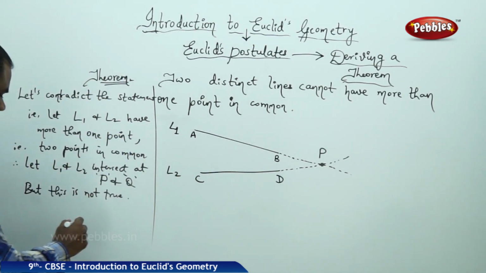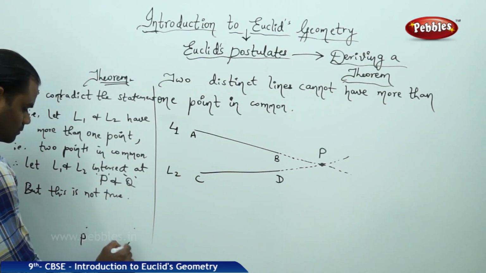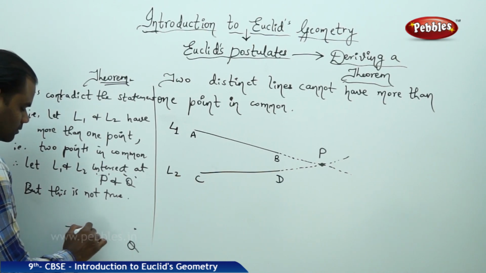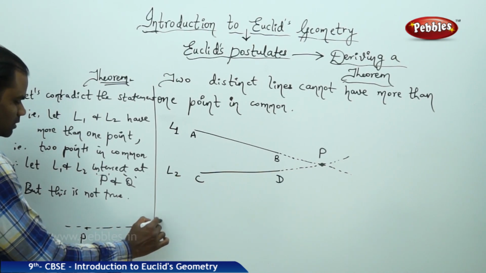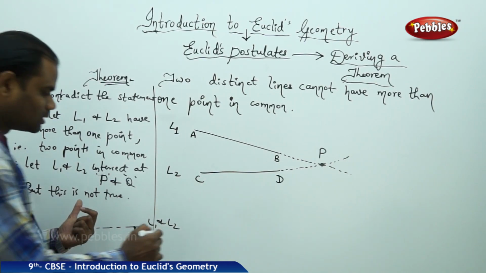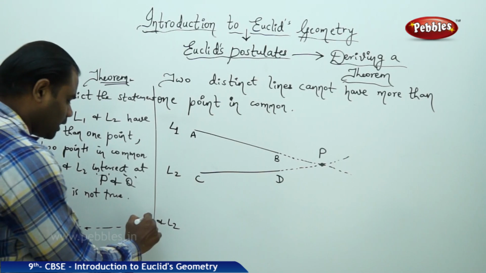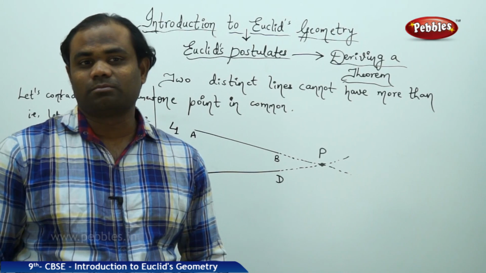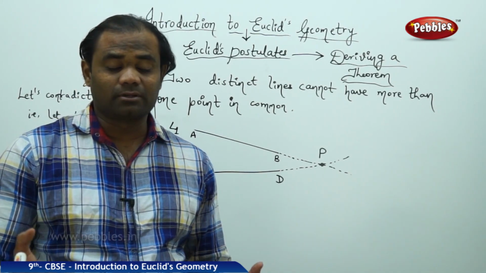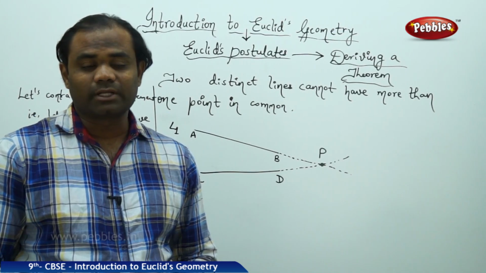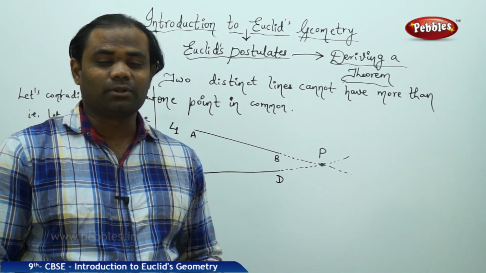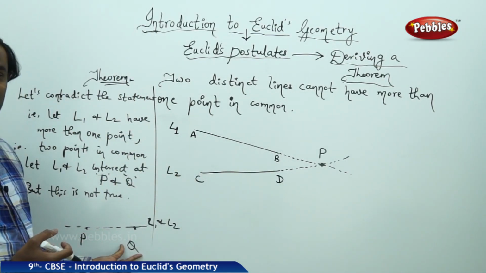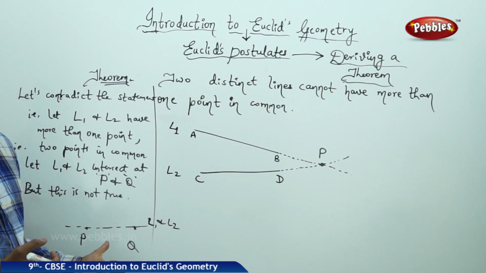Now here I have 2 points through which it is assumed that there are 2 lines which are passing through, L1 and L2. So here in this statement it is assumed that there are lines L1 and L2 which pass through P and Q, which is not possible, or it contradicts the statement, the postulate number 1. The unique line, there's only one line, one and only one line which passes through 2 distinct points. But here the distinct points P and Q, but there are 2 lines passing through the same points.